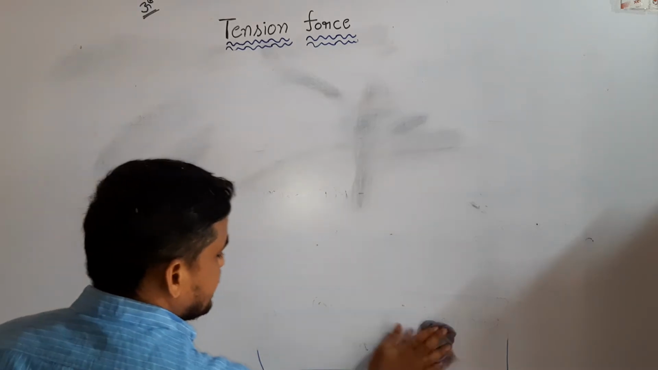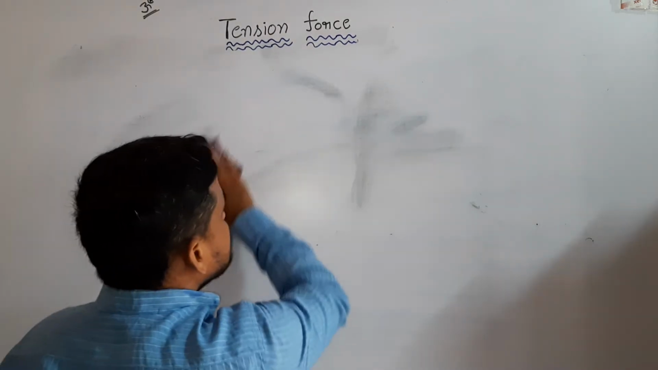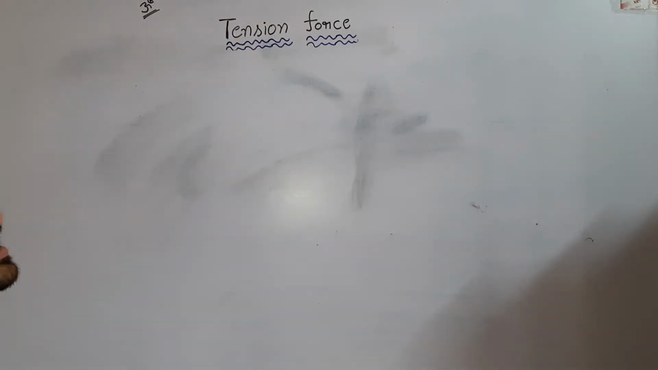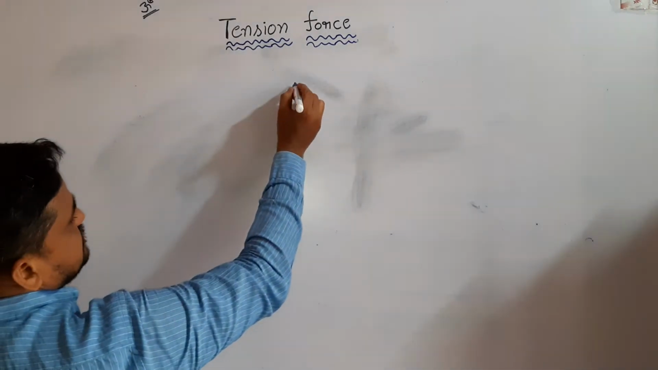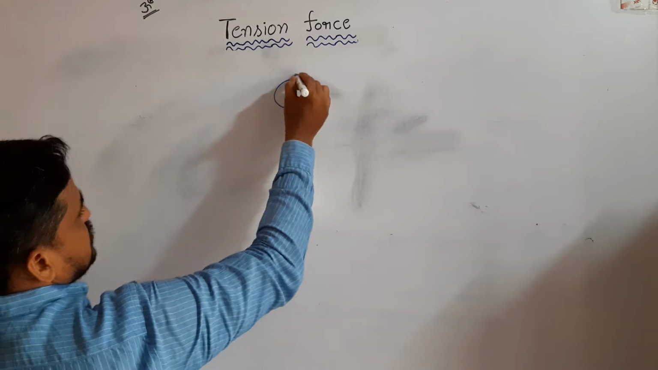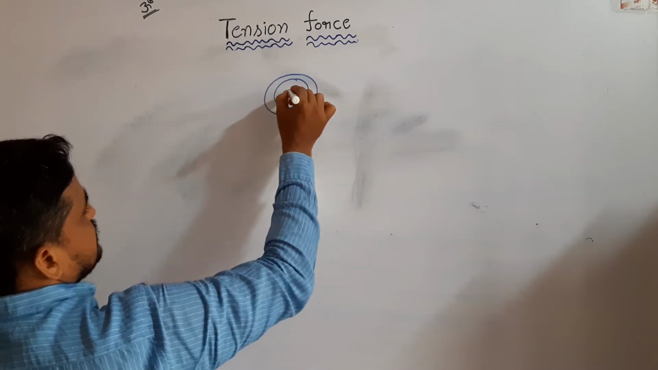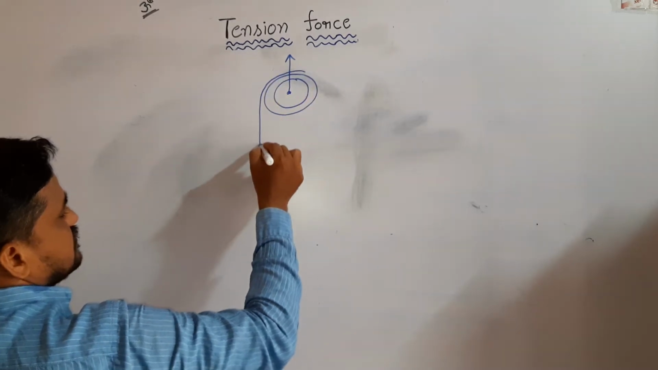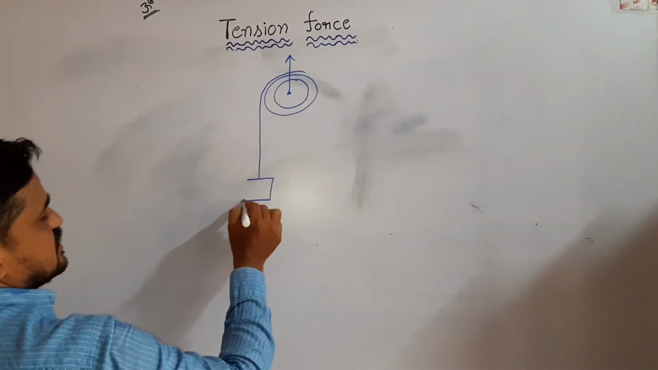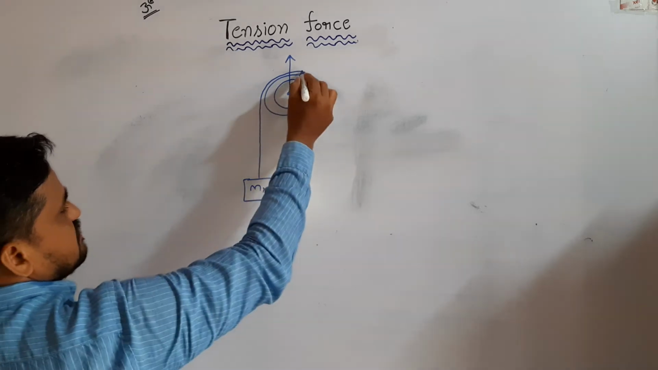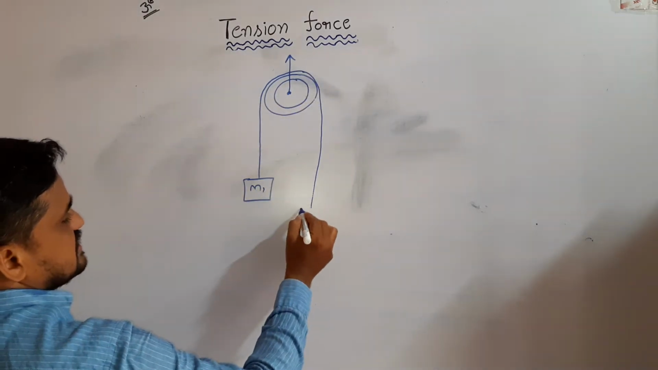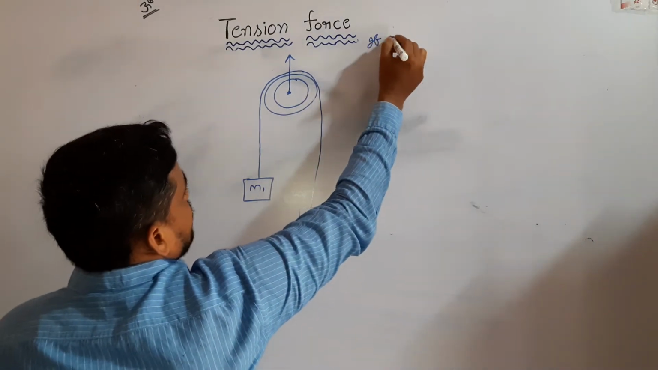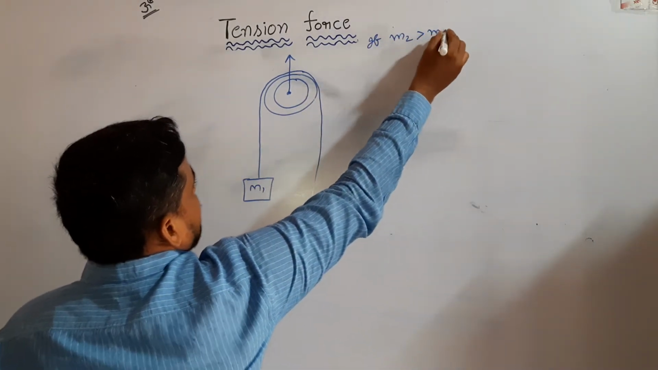Inertial frame of reference. Now, how to solve the same problem with respect to a non-inertial frame of reference? So, this is a smooth pulley. This moves up. Through that, two bodies are suspended: first body mass m1, second body mass m2. If m2 is greater than m1,